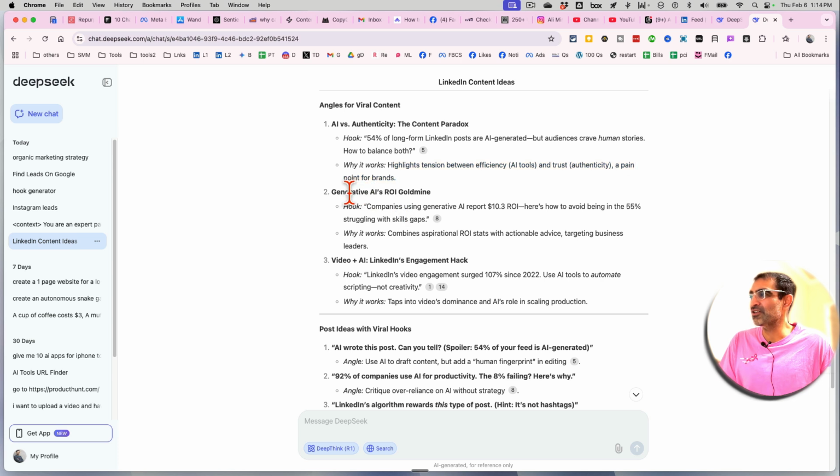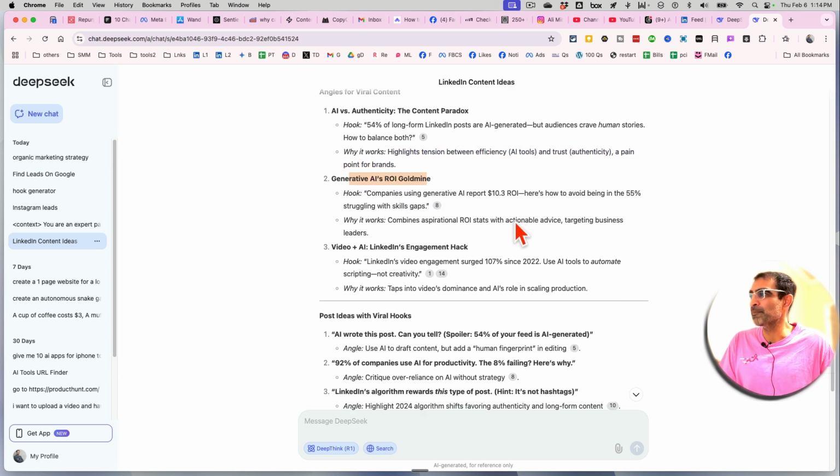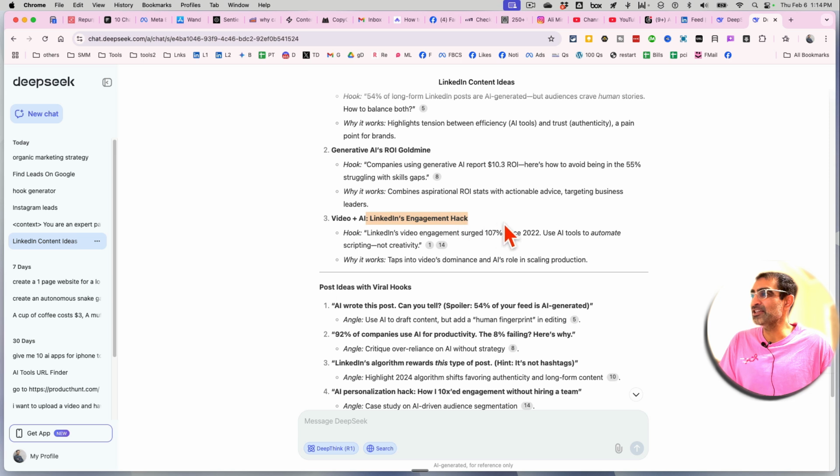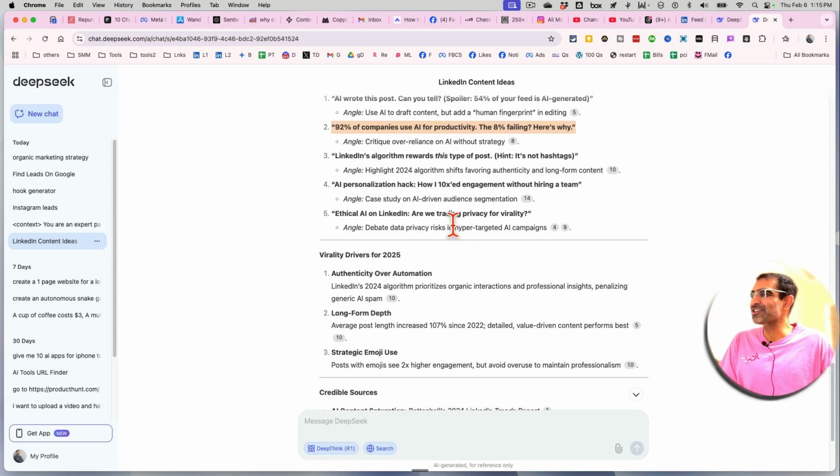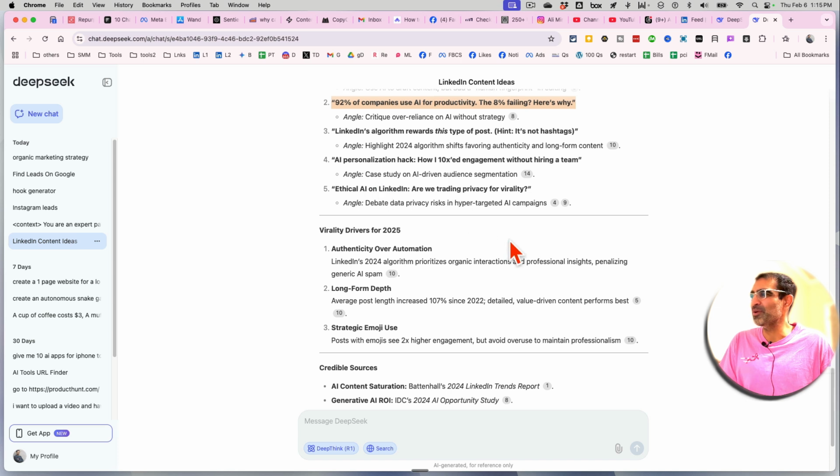Here's another one, generative AI and ROI gold mine. Video plus AI, LinkedIn's engagement hack. LinkedIn video engagement surged 107% since 2022. Use AI tools to automate scripting, not creativity. Again, such a viral post, I would totally click on that. And then it gives you post ideas for different viral hooks. This is really cool. 92% of the companies use AI for productivity. The 8% are failing. Here is why. Wow. I actually love it, I think I'm going to create content probably on all of these.